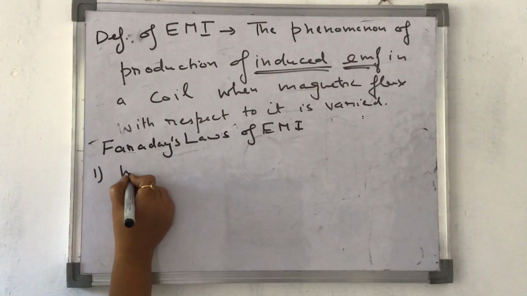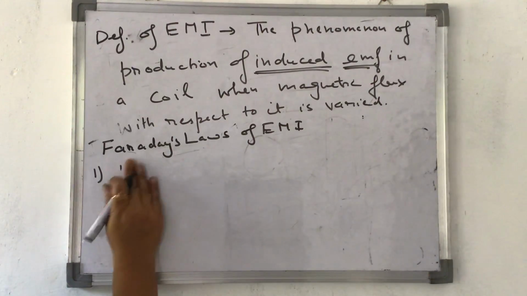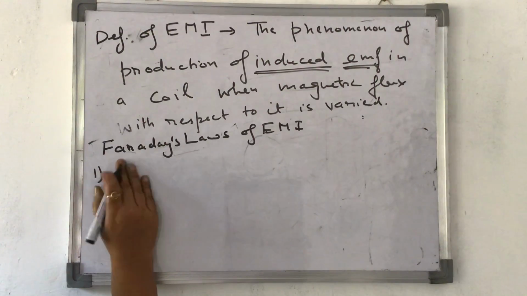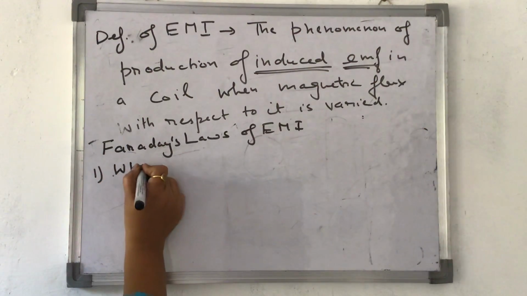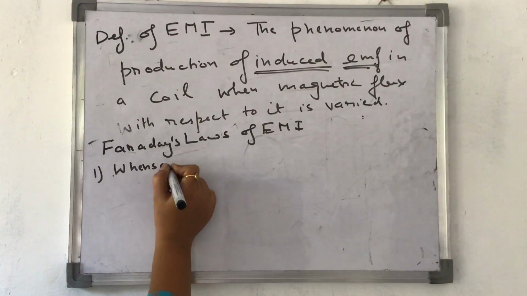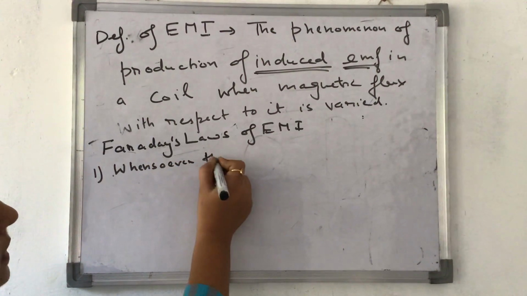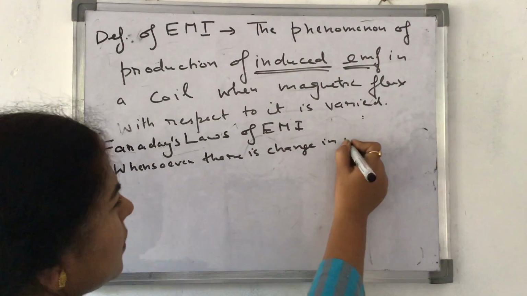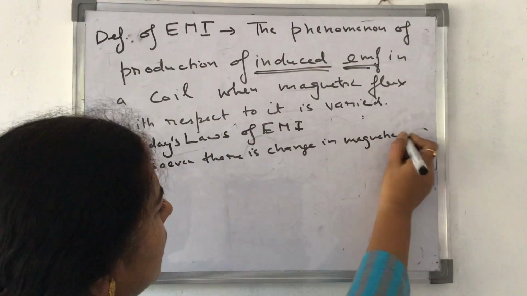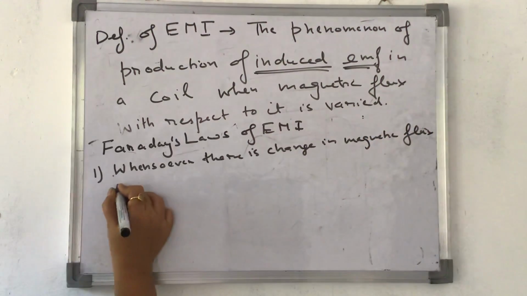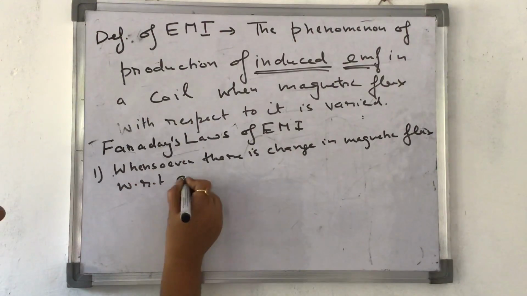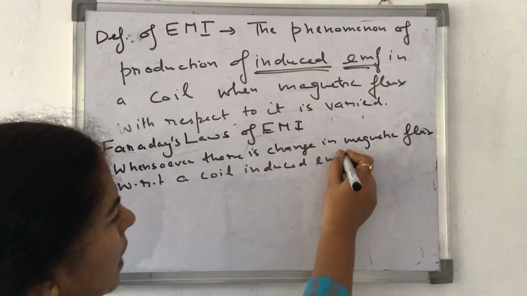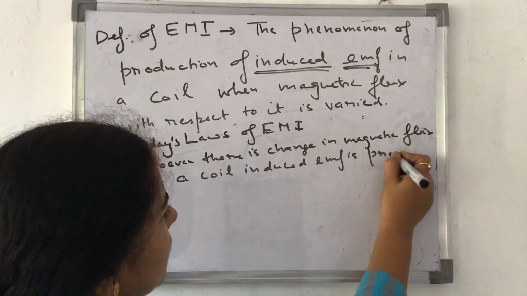First, whensoever there is change in magnetic flux with respect to a coil, induced EMF is produced.